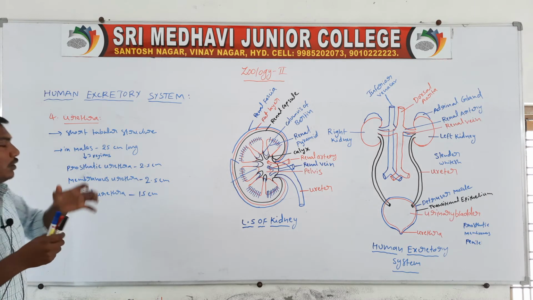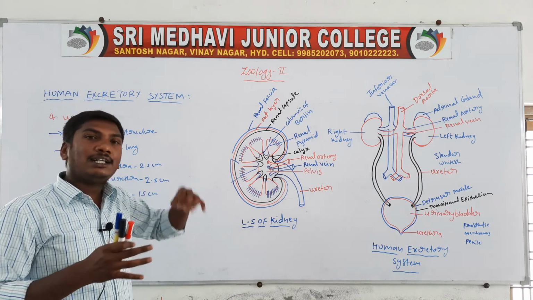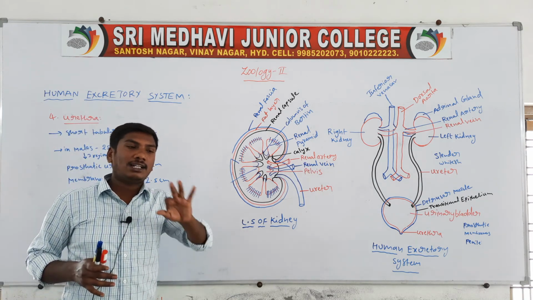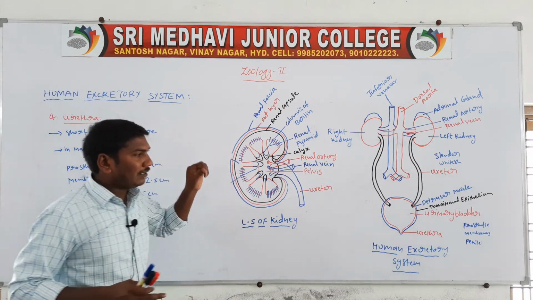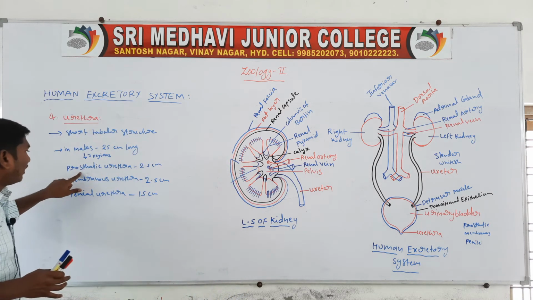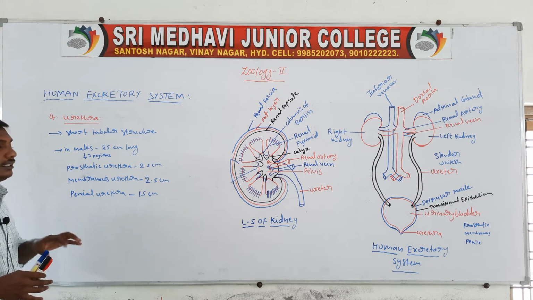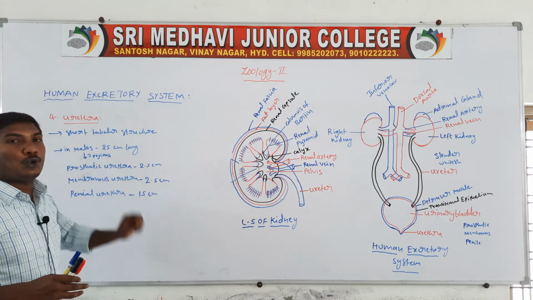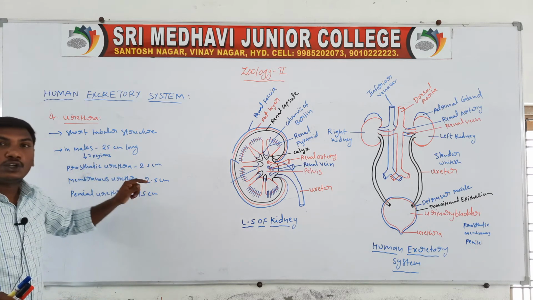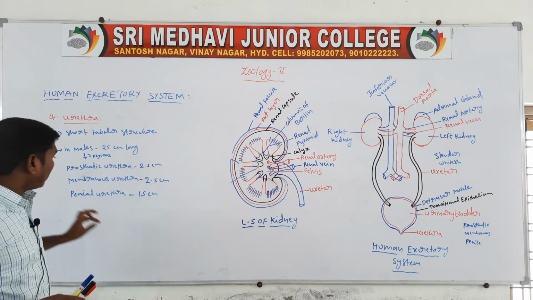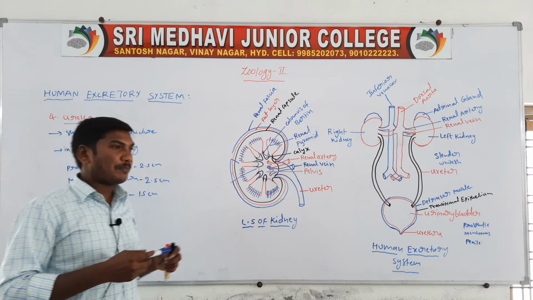So the urethra is a short tubular structure. In males, it is 25 centimeters long, with 3 regions. First is the prostatic urethra, second is the membranous urethra, third is the penile urethra. The prostatic urethra is 2.5 centimeters long, the membranous urethra is 2.5 centimeters long, and the penile urethra is 15 centimeters long.